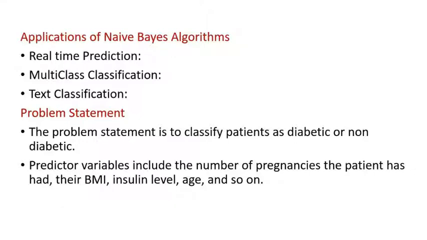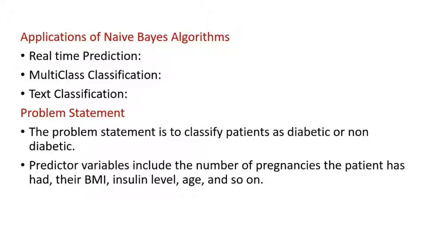Next, applications. What are the applications of the naive Bayes algorithm? First, real-time predictions. Second, multi-class classification. Third, text classification, either spam filtering or sentiment analysis. These types of applications are available with the naive Bayes algorithm.